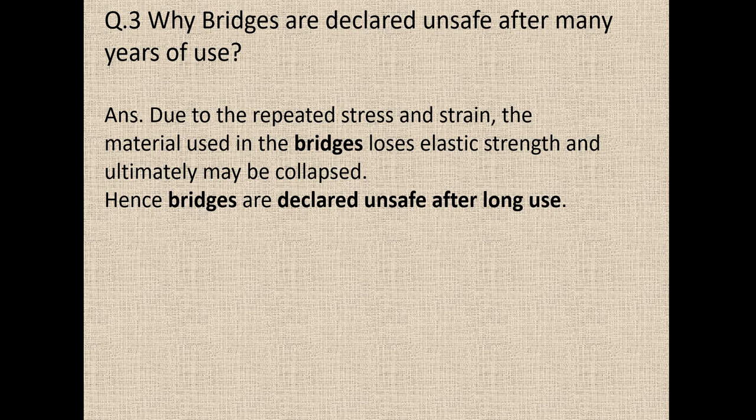You can go through this video, and the stress strain curve is very important. You should know each term: what is meant by proportional limit, elastic limit, fracture point, elastic region, plastic region, ductile material, brittle material. All those can be identified from the stress strain curve. It is very important.